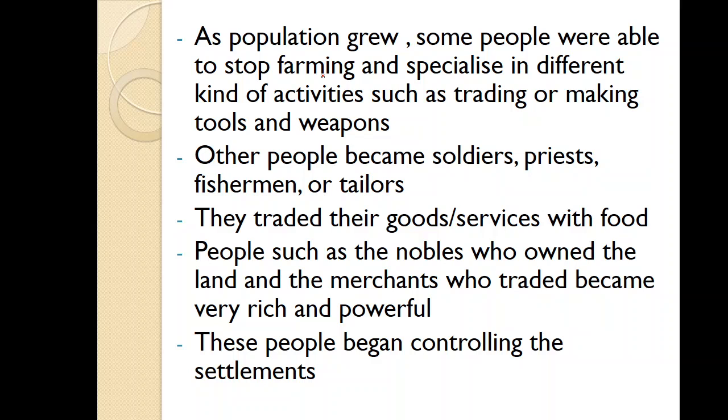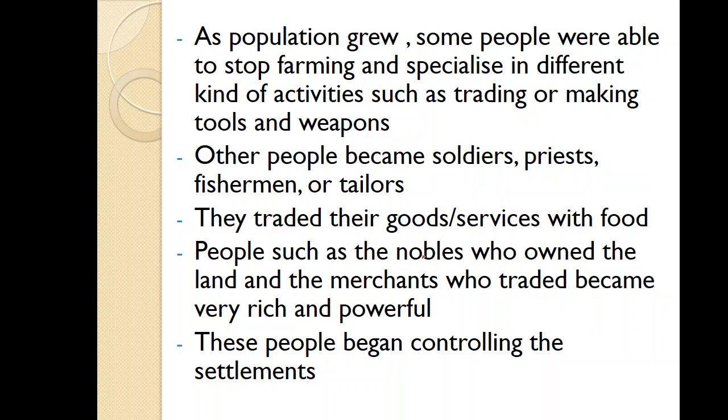So when they started making their tools and weapons, they traded with the farmers and got food in return, or they traded with other people who specialized in other types of activities. Other people became soldiers, others became priests, others became fishermen because they were at the river, and others became tailors. They started making clothes. They traded their goods or services, in the case of the priests and the soldiers, for food.